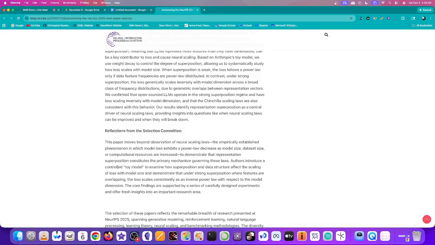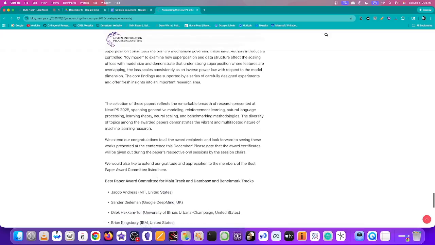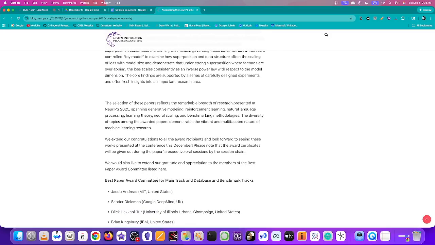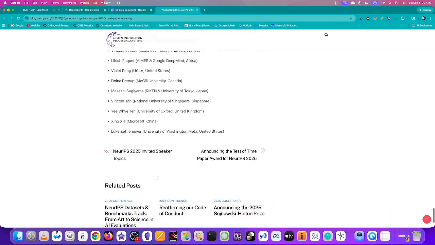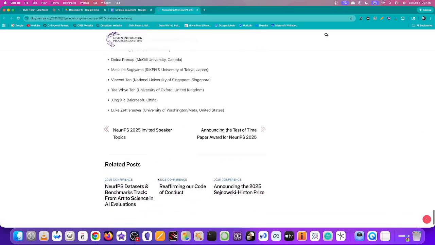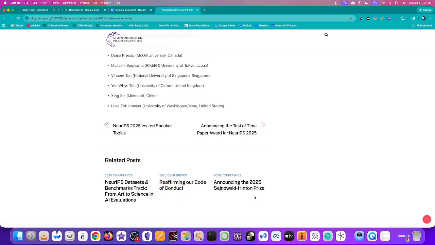The core findings are supported by a series of carefully designed experiments and offer fresh insights into an important research area. So these are the papers that they've given awards to for this year, and that is all we have there.